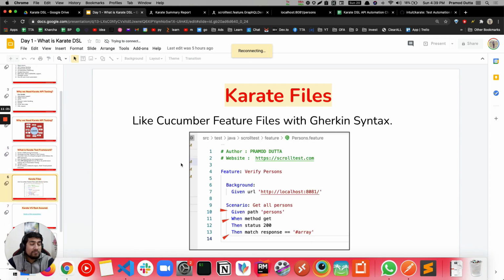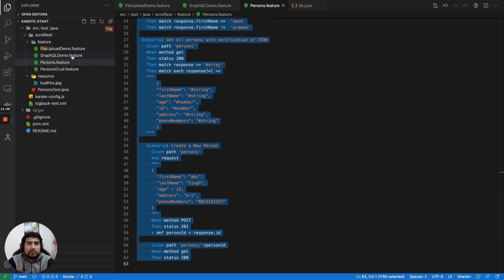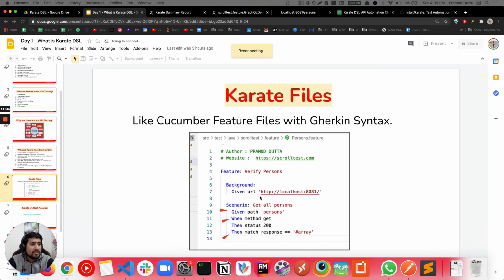So this is what we have discussed earlier. Right now this is a typical test case for your Karate. All the test cases that you are writing, you are writing into a feature file, so dot feature, I've shown you, right? In the dot feature file, you will be writing your test cases. A scenario is kind of a test case where you write, okay, given we have a URL that I have opened, I'll make a GET request.